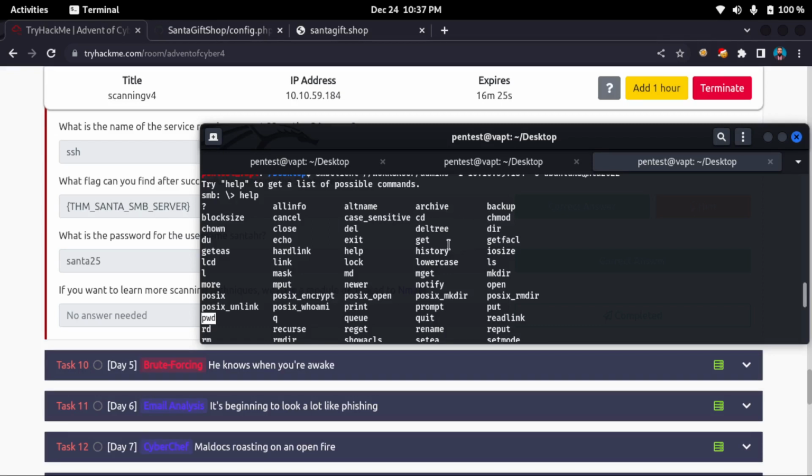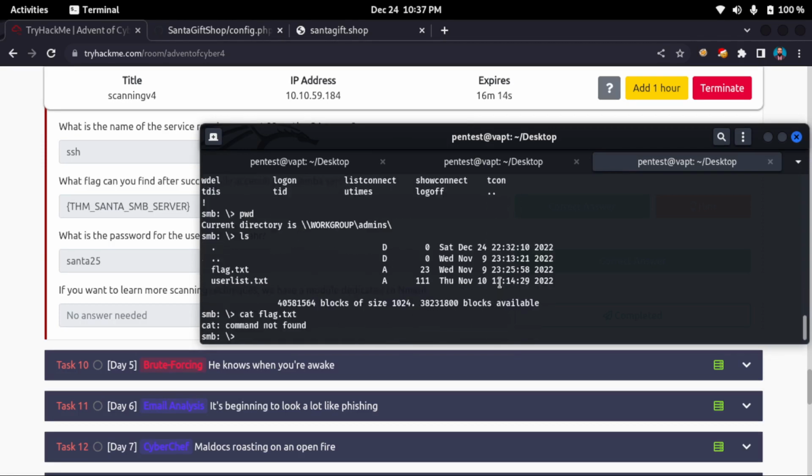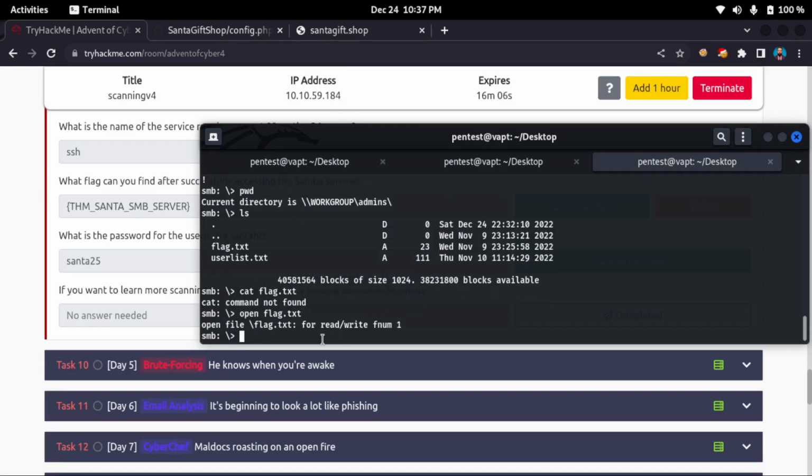So in that case I need to get the file. That means I will download this and then later on, or maybe I can open it. Let me check if I can do open. Okay, cannot execute read write.